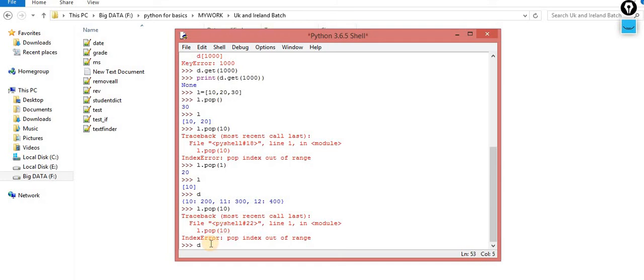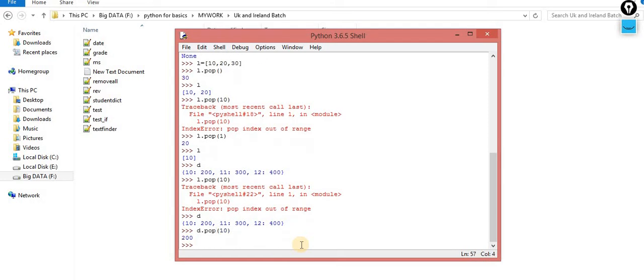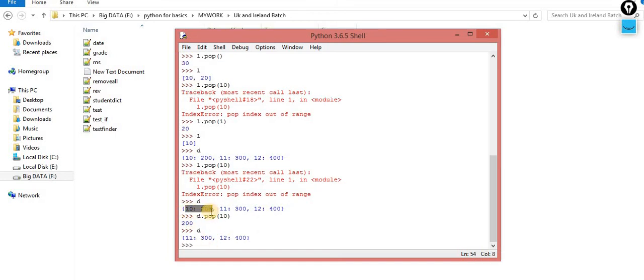Now you have to use this method on the dictionary. For the dictionary, D dot pop. What key do you want to remove? The 10 key. Now this pair has been removed. If I print it again, you can check this pair has been removed. Why so? Because I used pop of 10, meaning I am removing the 10. If I am removing the key, the value is automatically removed, because the value doesn't have any significance after the key has been removed. So this is the way.